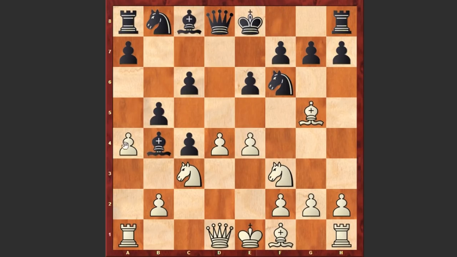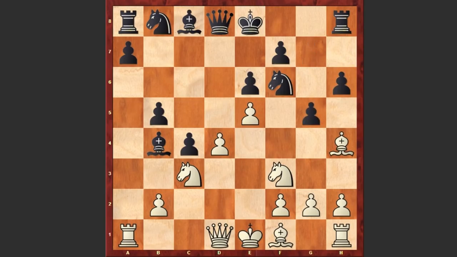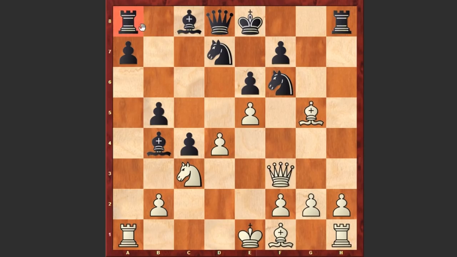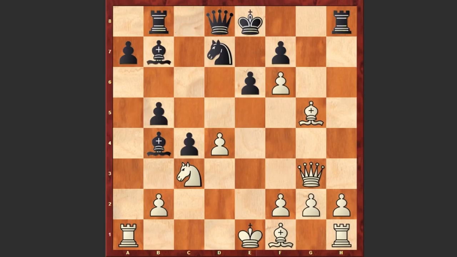Black is pinning the knight, and already after a takes b5, c takes b5, the pawn on the b5 square can't be captured. We see a takes b5, c takes b5, e5, and h6. Black is counterattacking the dark colored bishop, bishop h4, g5, knight takes g5, h takes g5, bishop takes g5, knight d7, queen f3. Now the rook on the a8 square is under attack, and at the same time white is intensifying the pressure on the f6 square.